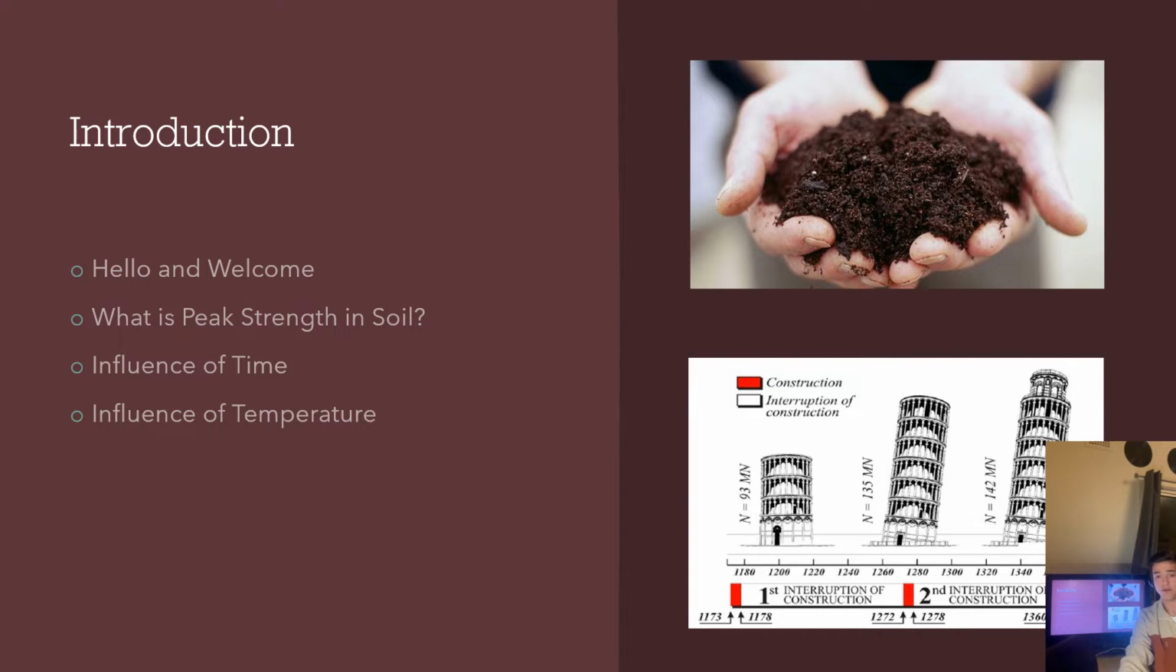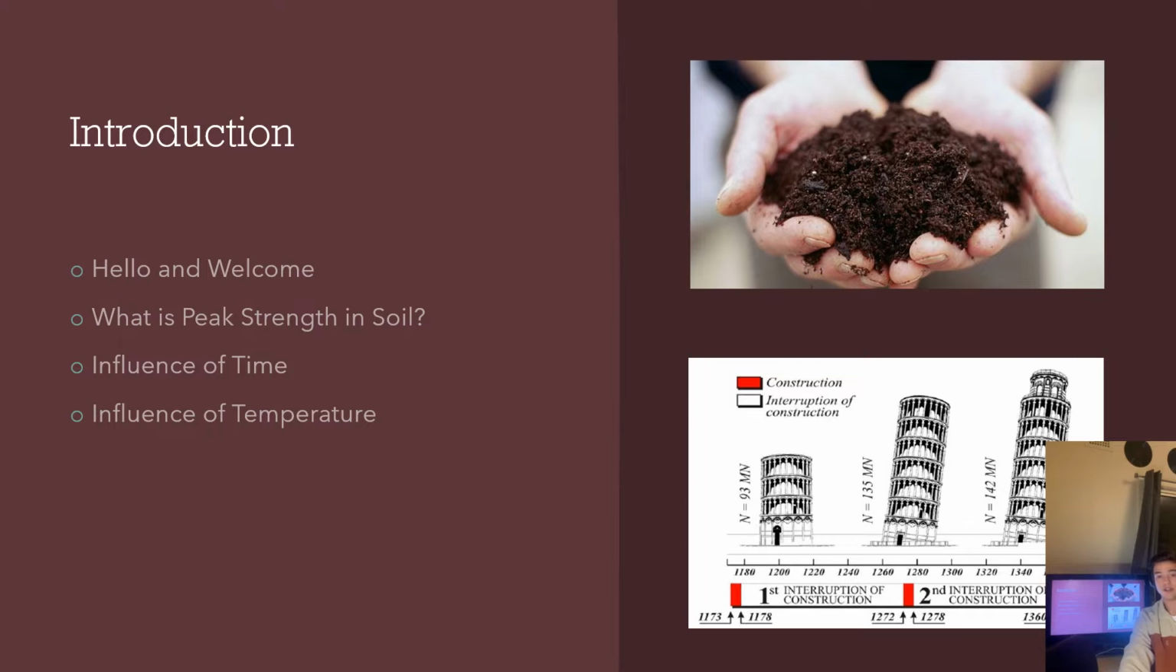This structure has been built on two different types of soil with different strength values. The soil on the low side of the tower is settling at a faster rate, which is giving the tower its iconic lean. In this case, the peak strength of the soil has decreased over time.